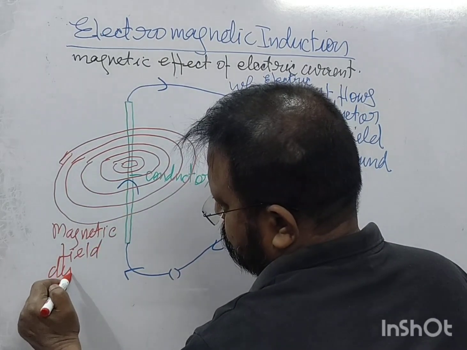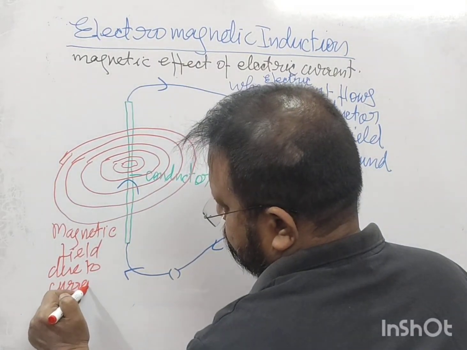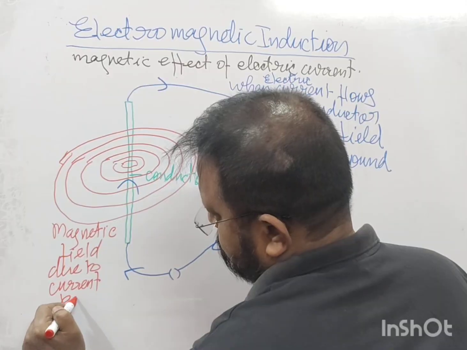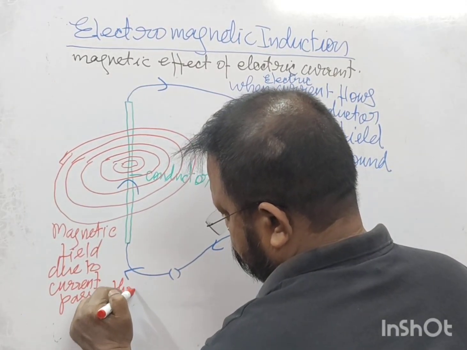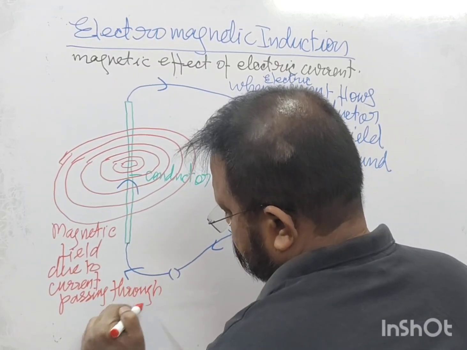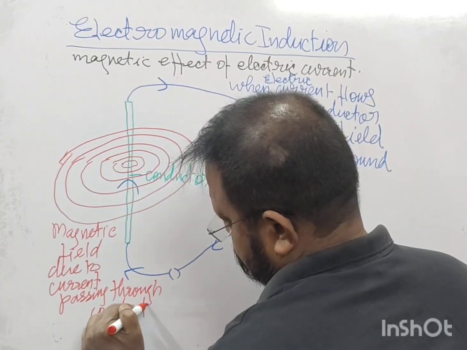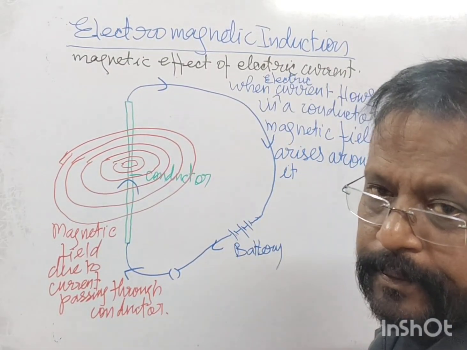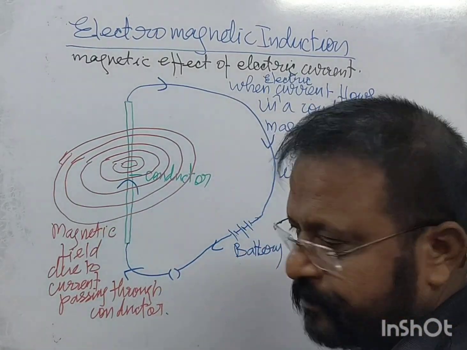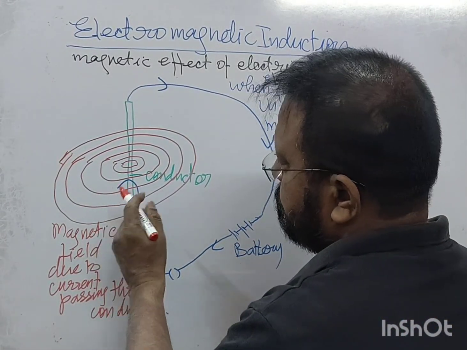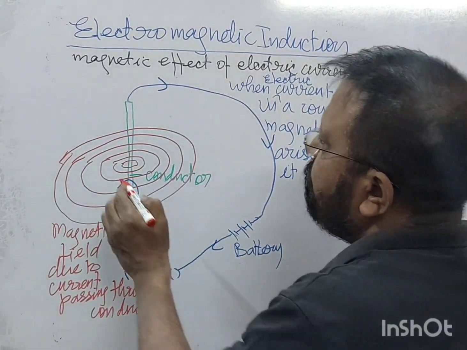due to current passing through the conductor. Right? Now what happens? Now what will be the direction? Current is flowing in which direction? In the upward direction. So the direction of magnetic field lines,